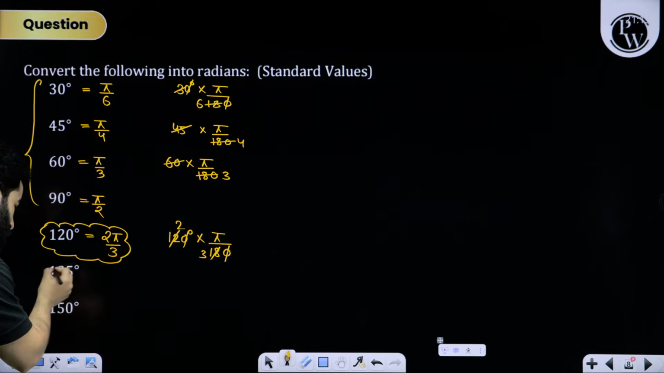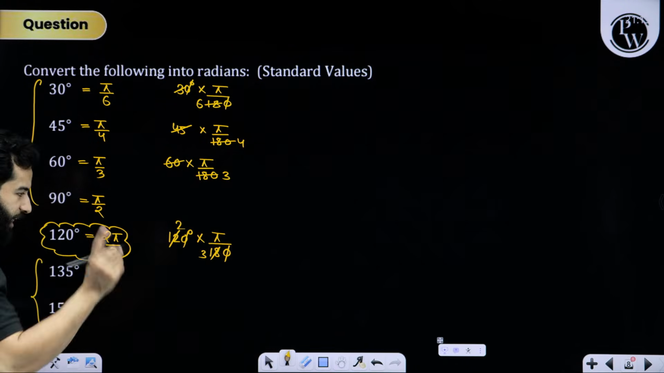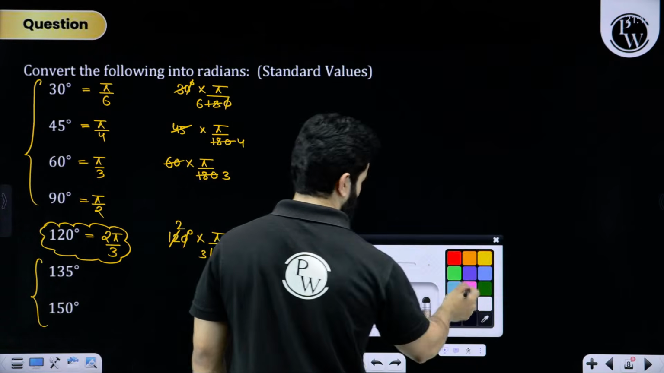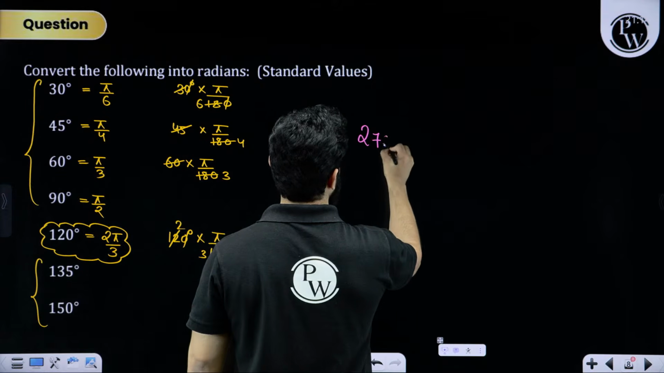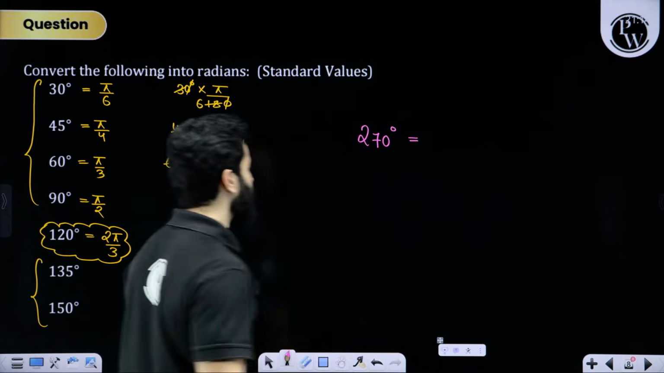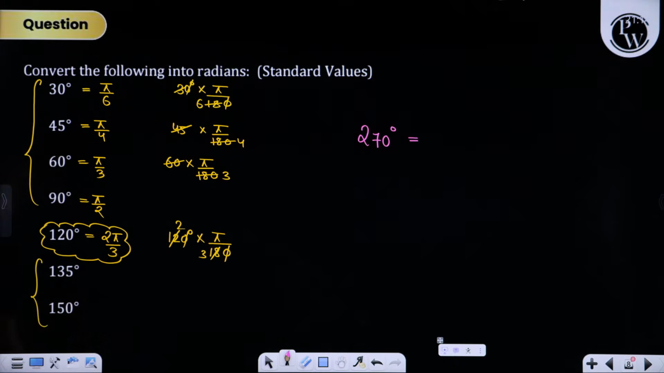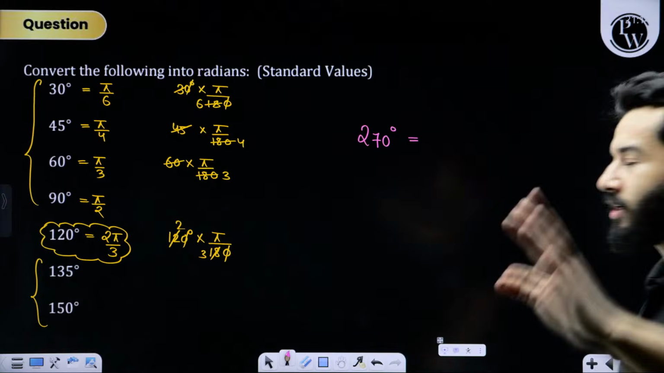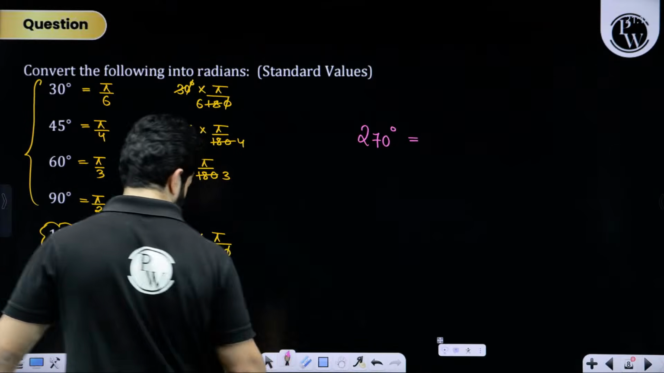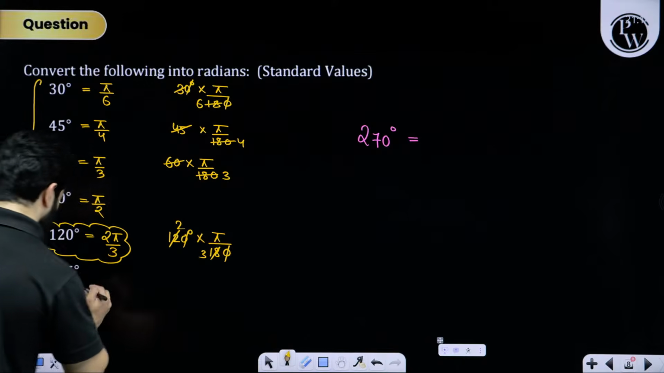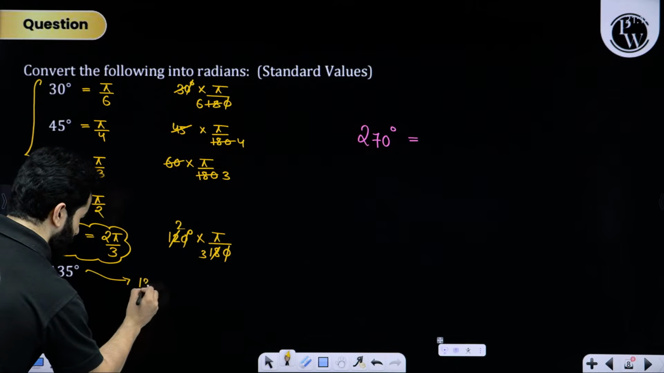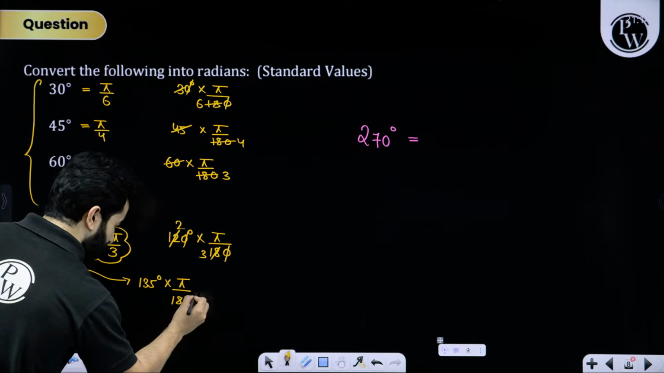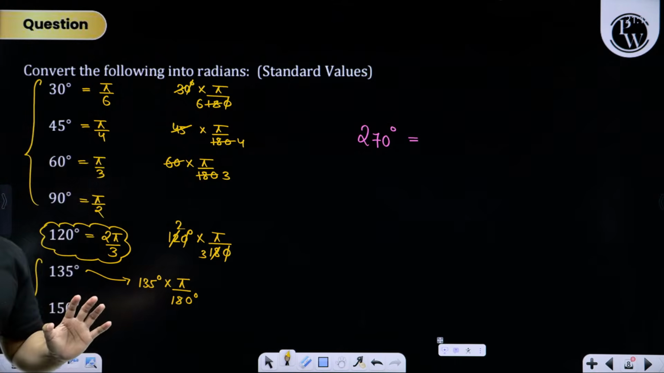Kindly write down the answers of 135 and 150 degree in the chat box. Also convert 270 degree. Come on, quickly write down in the chat box for 135 and 150 degree. Be quick, dosto. For 135, you're going to simply write 135 degree multiplied by pi by 180 degree. I believe we can cancel out with 5.